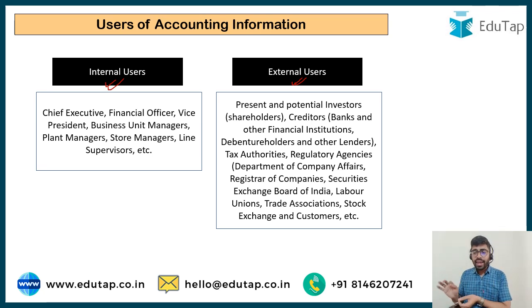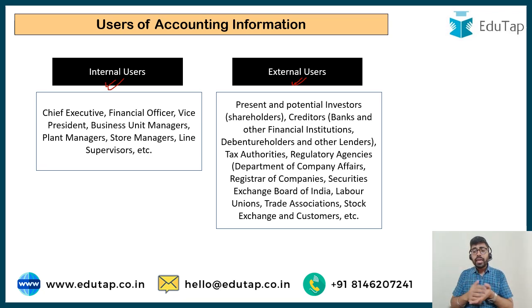You are sitting outside Reliance, but still you would need to know whether Reliance is working profitably or not, and how it is utilizing the money that you have put in the company. So this information is also going to be needed by the external users: the investors, the shareholders of the company, the people who have given loans to the company, the banks, the financial institutions, and the tax authorities. They are also going to need the information.